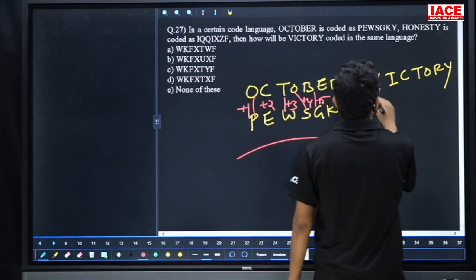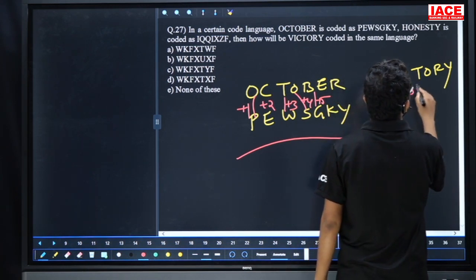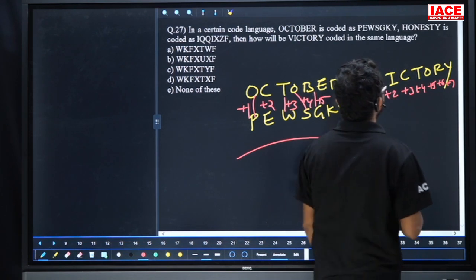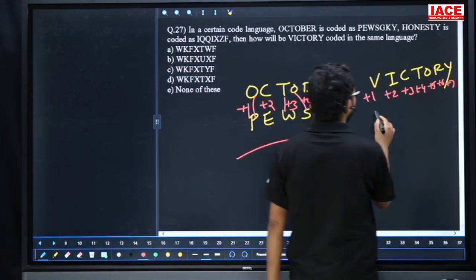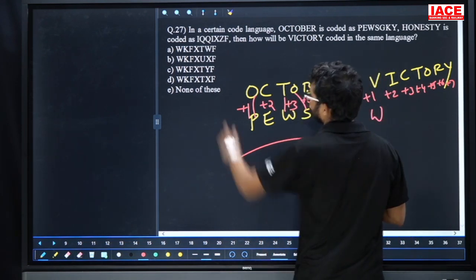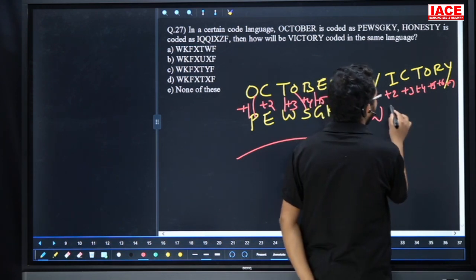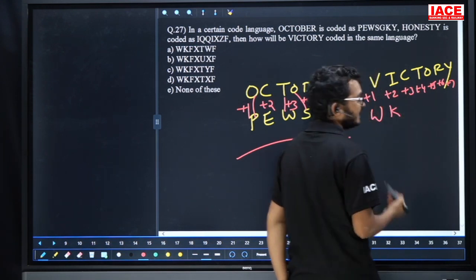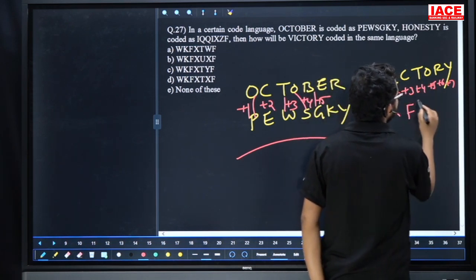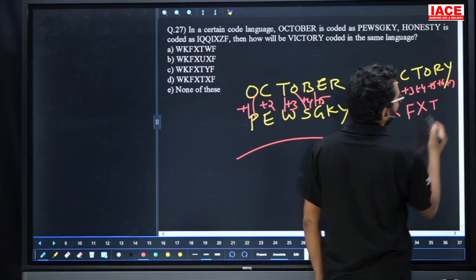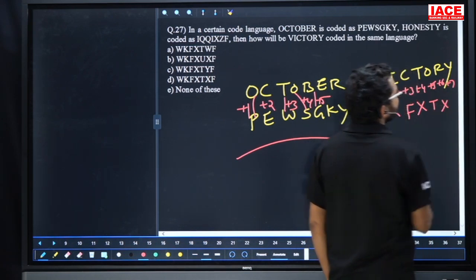Friends, here V plus 1, plus 2, plus 3, plus 4, plus 5, plus 6, plus 7. Now V is 22, plus 1 is 23. 23 means W. Starting with W. Yes. I plus 2: 9 plus 2 is 11. 11 means K. C plus 3 is 6. 6 means F. T plus 4 is X. O plus 5 is T. R is 18, plus 6 is 24. 24 means X. Y is 25.